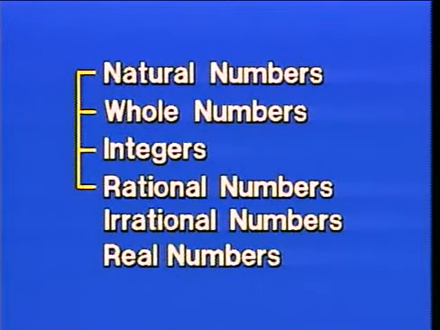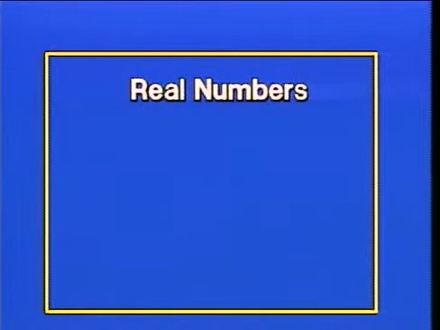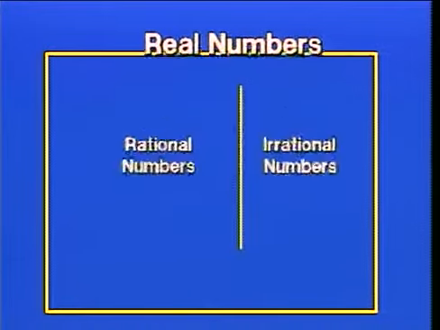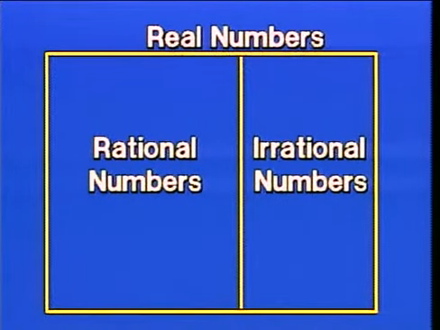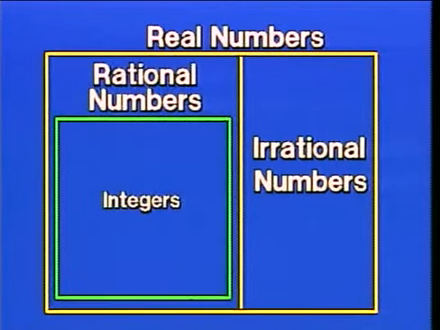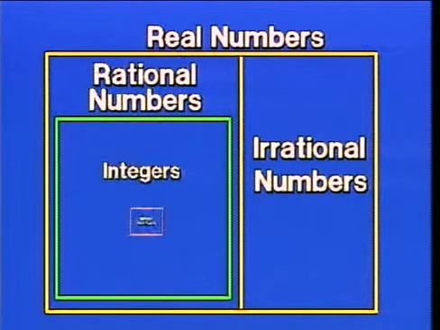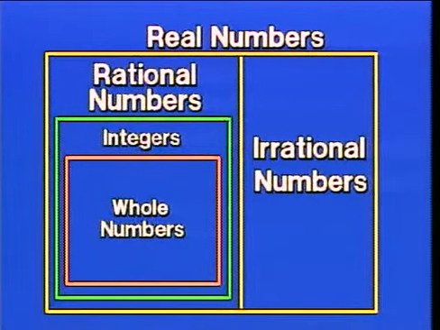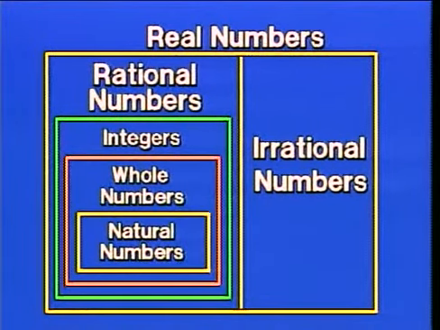Now, to put this all in perspective, think about this box as containing all of the real numbers. Real numbers are composed of rational numbers and irrational numbers, and those two sets have no members in common. The rational numbers, however, have a number of important subsets. First of all, we might think of the integers as being part of the rational numbers, but the integers have whole numbers as part of that set, and whole numbers are composed of natural numbers. So here's how all of these sets are related to one another. And we should be able to take a listing of numbers and place them into one or more of these various sets.